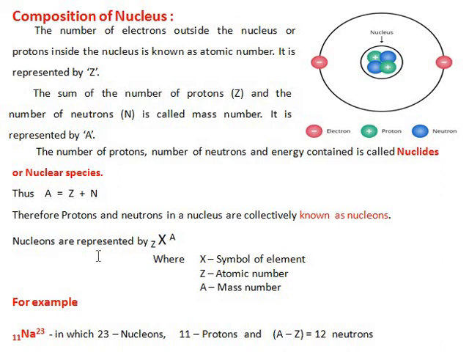So, nuclides are represented by ZX^A, where X is the symbol of the element, Z is the atomic number, and A is the mass number. Example: 11Na23, that is sodium, in which 23 represents the nucleons, 11 represents the proton number, and A minus Z, that is 23 minus 11, is equal to 12 neutrons. So the total number of neutrons is 12 there.